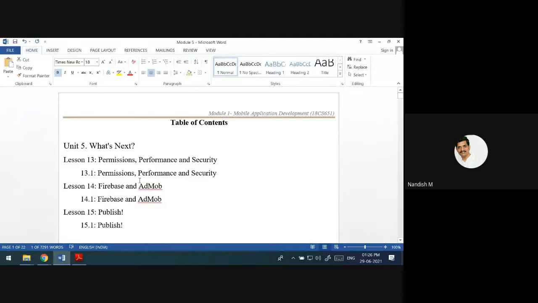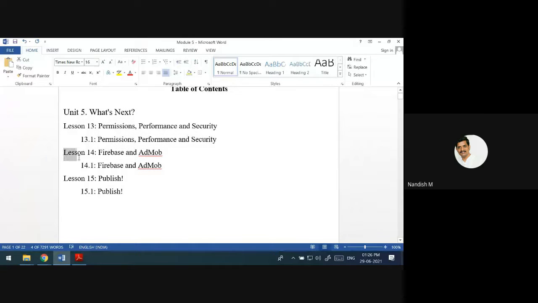Or in the next class, we'll discuss the permissions, the performance, and the security. See, we have discussed lessons 14 and 15. In the next class, we'll discuss lesson 13: what all the permissions are, how you can improve the performance, and how to provide security.